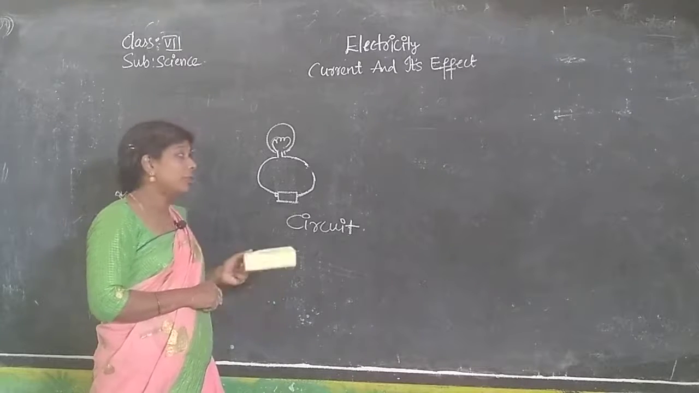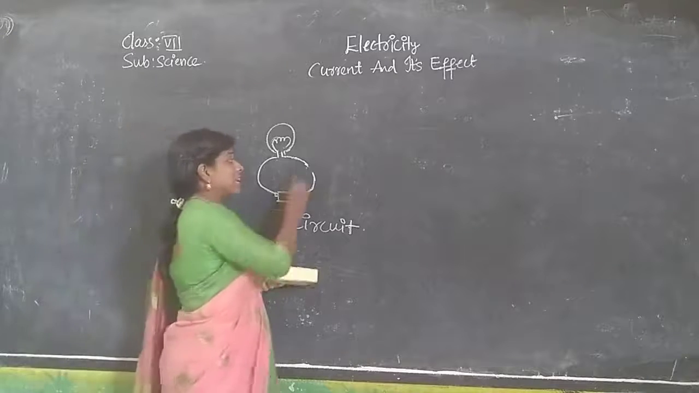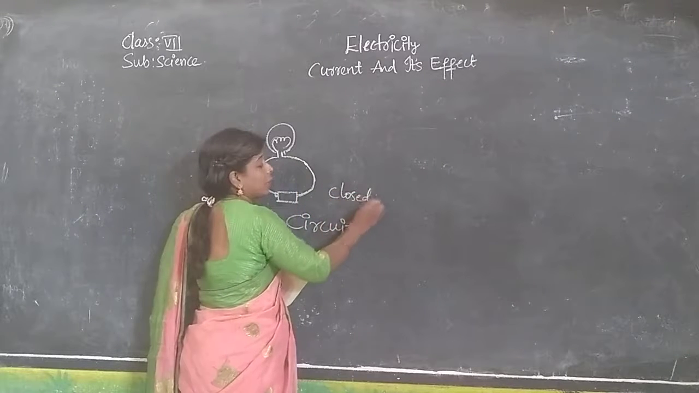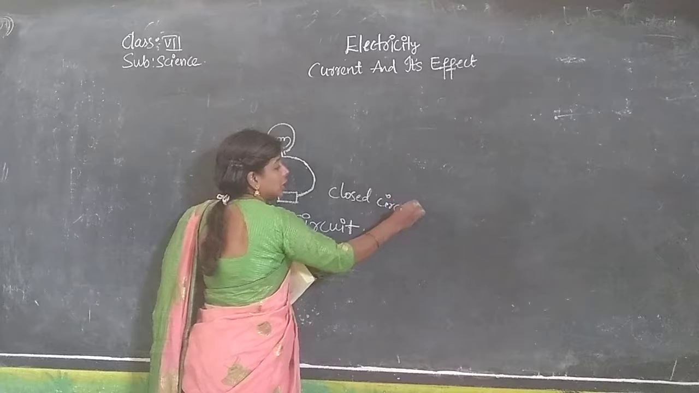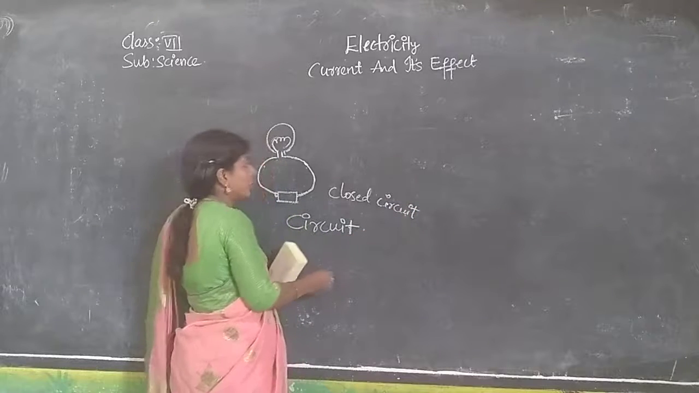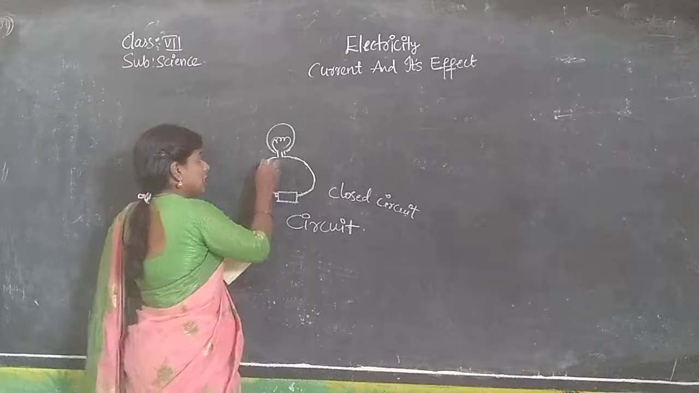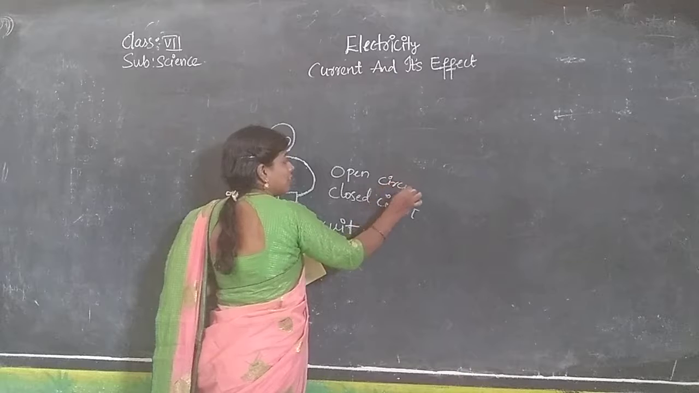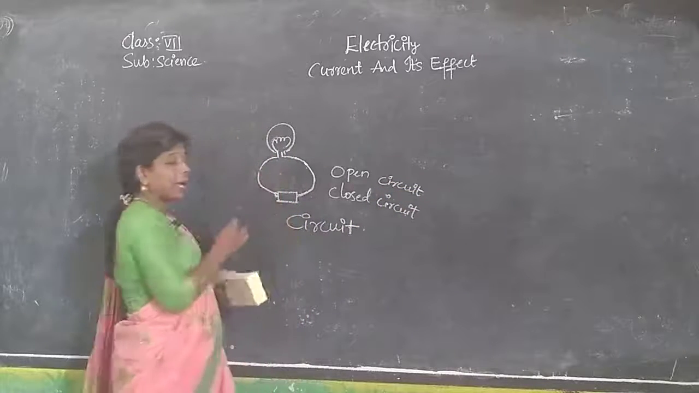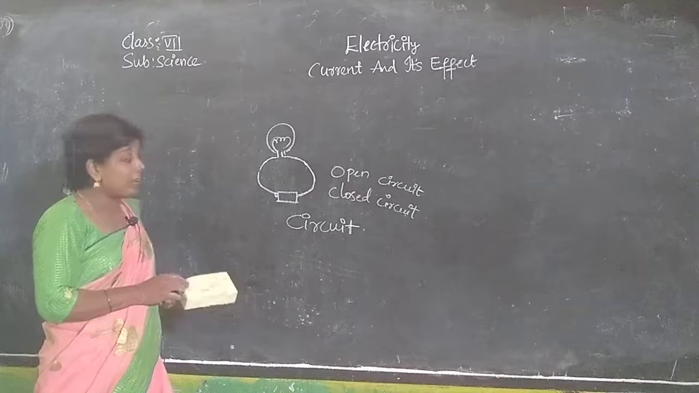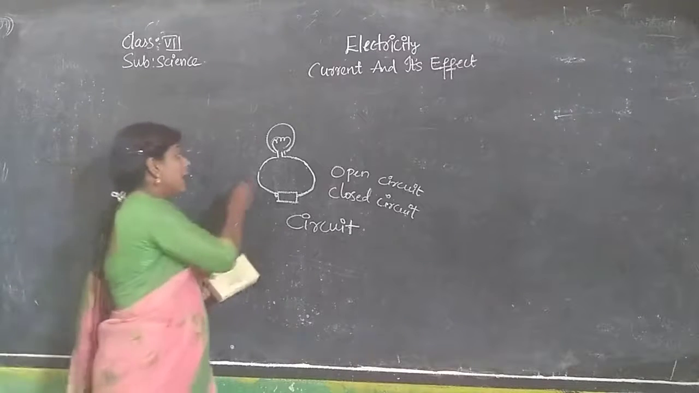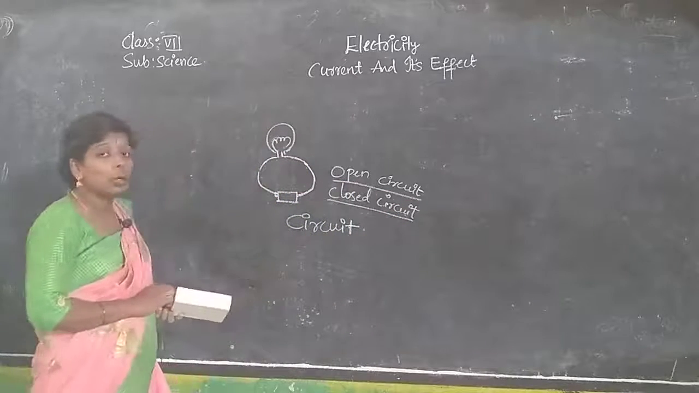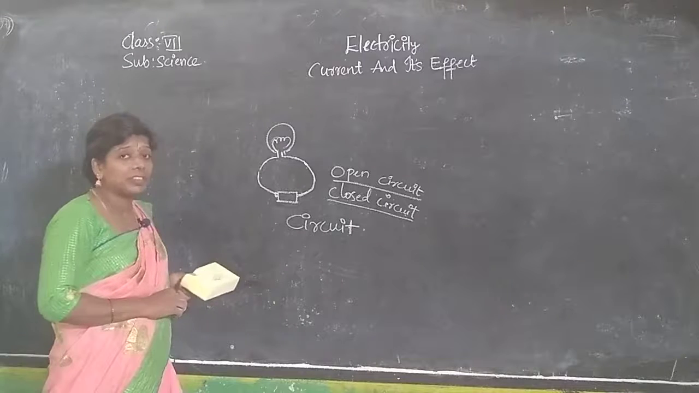We will have an open circuit and a closed circuit. As this is continuous, with no breakage, we say it is a closed circuit. If there is any breakage, we say it is an open circuit. If it has continuous connection, it is a closed circuit. In a closed circuit, current passes. In an open circuit, current won't pass. The charges won't flow continuously. This is about our circuit.